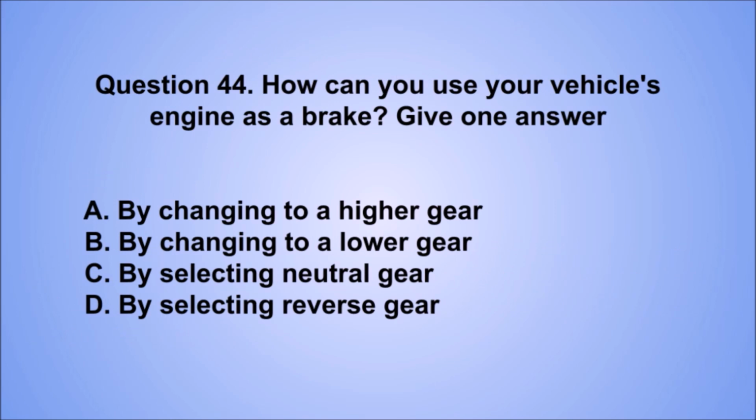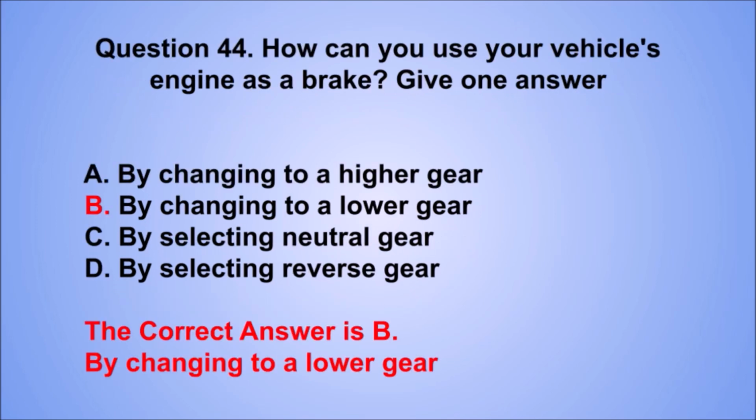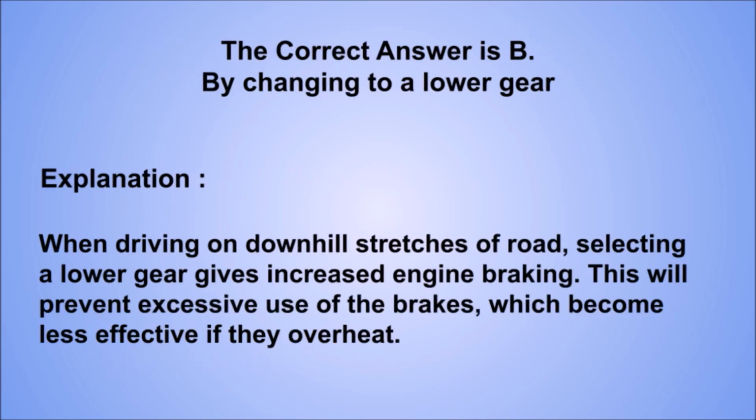Question 44. How can you use your vehicle's engine as a brake? Give one answer. A. By changing to a higher gear. B. By changing to a lower gear. C. By selecting neutral gear. D. By selecting reverse gear. The correct answer is B. By changing to a lower gear. Explanation: when driving on downhill stretches of road, selecting a lower gear gives increased engine braking. This will prevent excessive use of the brakes, which become less effective if they overheat.